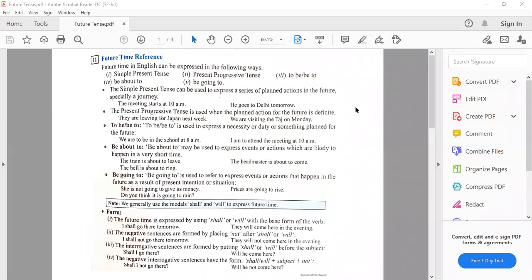The simple present tense can be used to express a series of planned actions in the future, especially a journey. This we have already discussed in the present also. The meeting starts at 10 a.m. He goes to Delhi tomorrow.